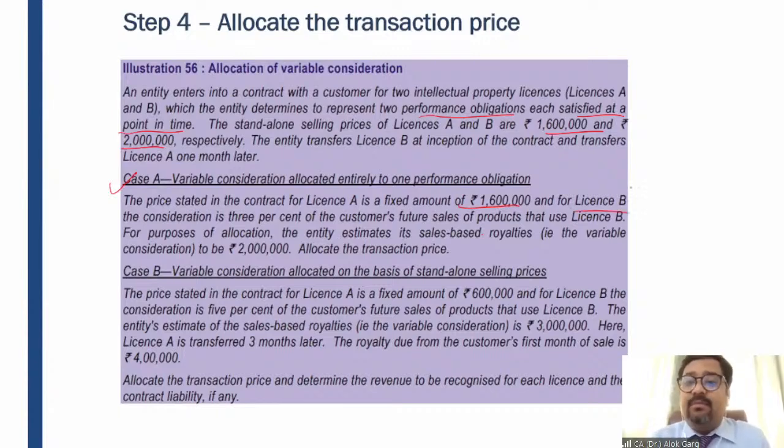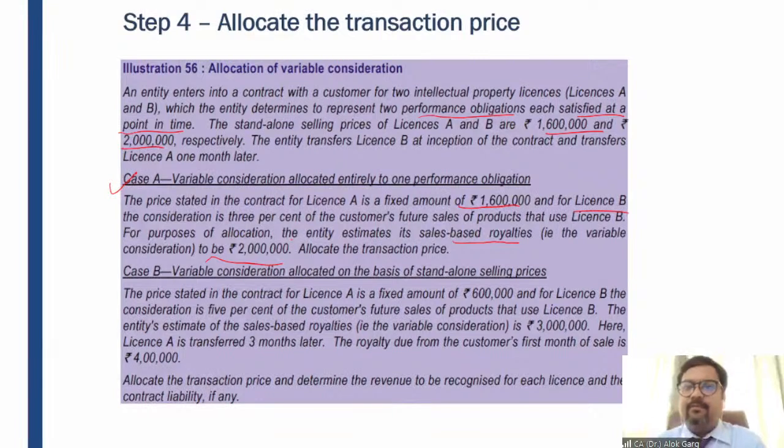And for license B, nothing is fixed. It is entirely variable, depending on the sales. So it is a kind of sales-based royalty, right? Sales-based royalty, I have told you, is a variable consideration. So whatever the sales will be, the royalty will be that, right? So according to this variable consideration, the entity is estimating that the price should be 20 lakh rupees. So don't confuse that the standalone selling price is also 20 lakh and my variable consideration is 20 lakh.